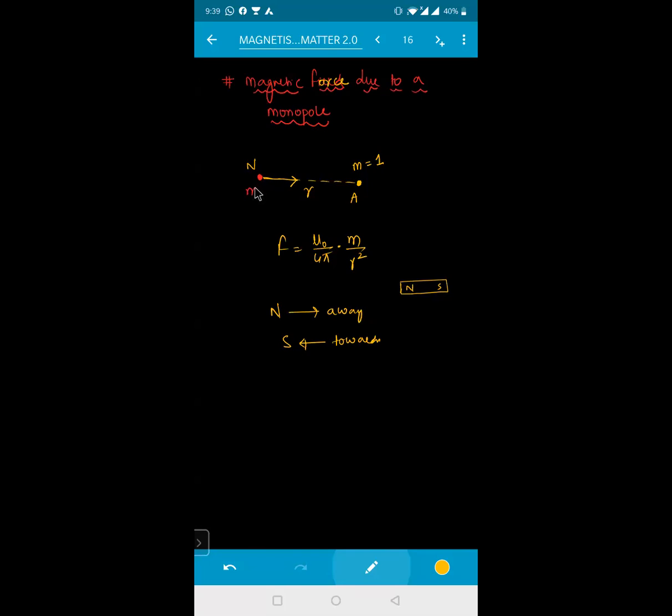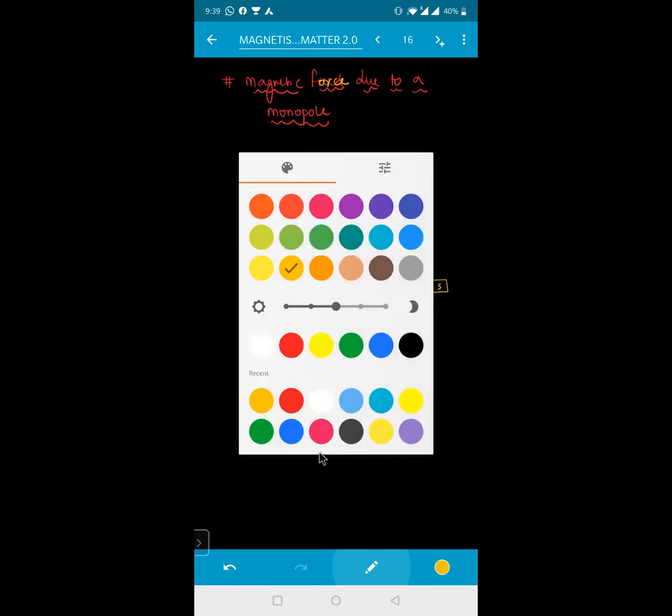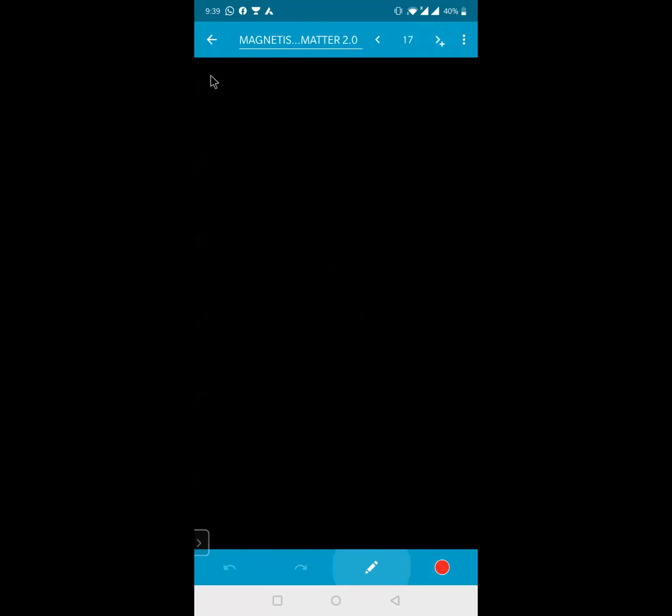Next one is, if I'm talking about the magnetic field, represented by B bar.